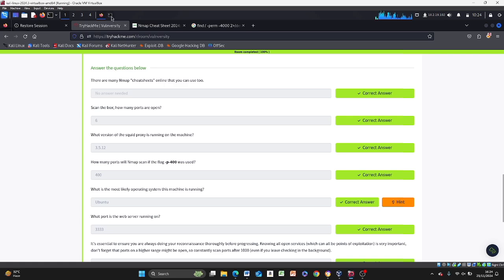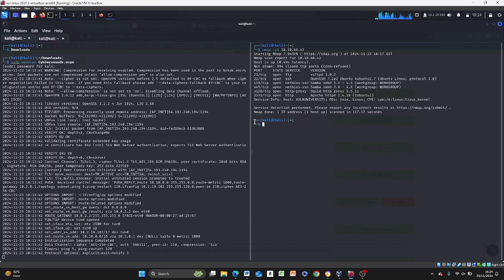It's a simple logic. It's not something I'm going to do because nmap in itself takes a lot of time. What they want you to do is to run nmap with the flag 400 and the IP address, but I'm not going to do that because nmap takes a lot of time to run. But it's a simple logic. By default, nmap scans the first 1,000 ports, in the order of 1, 2, 3, 4, up to 1,000.